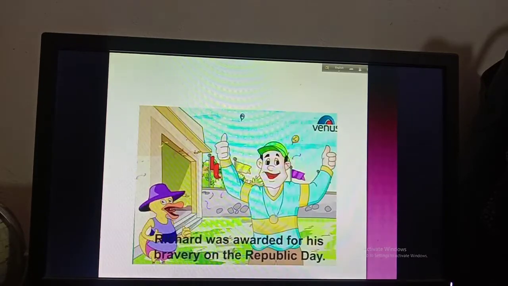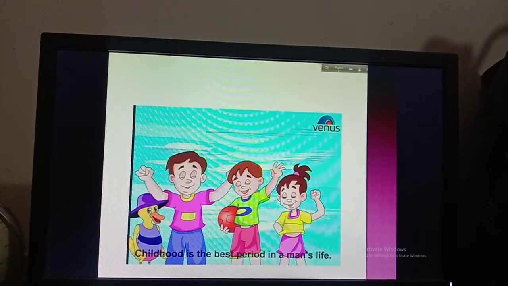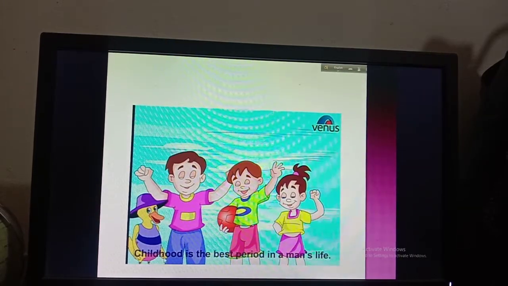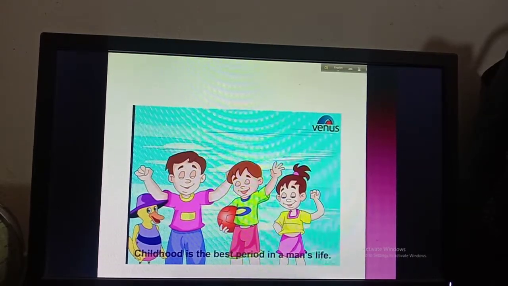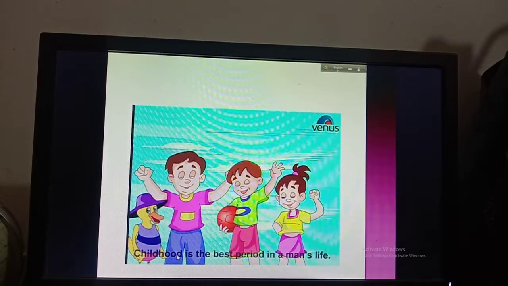Okay, then there will be: childhood is the best period in a man's life. So childhood is a position in our life, that is another name of position, a state. So we have to feel the childhood. Okay, so that's why that is the abstract noun.